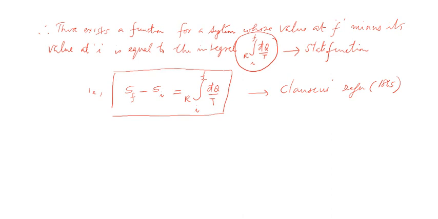So one thing to be noted is that this equation does not define what S is equal to. It only defines the change in the function. Change in entropy is defined thermodynamically. Thermodynamics does not define absolute entropy at a particular point or of a system. It just defines the change in entropy during a process. That is to be taken care of, and that is one limitation of thermodynamics. Using thermodynamics, we do not define the entropy of the system at a particular state.